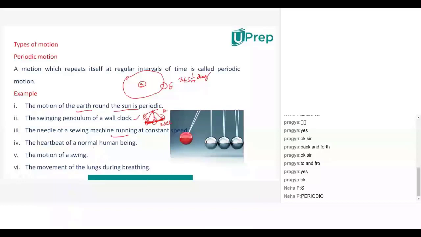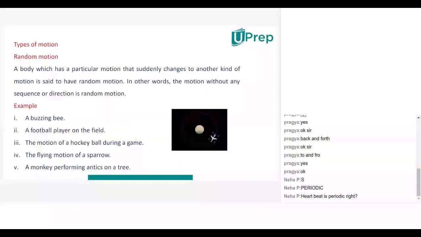Now, the heartbeat of a normal human being also is a periodic motion. The motion of a swing is also periodic. The movement of the lungs during breathing will also be periodic. So all these are periodic. Periodic means what? The same type of motion will be repeated in equal intervals of time.